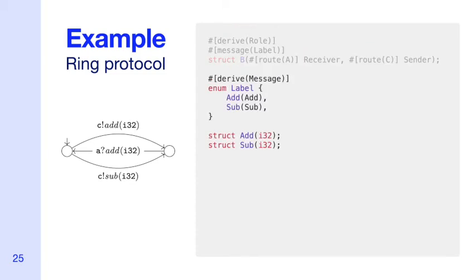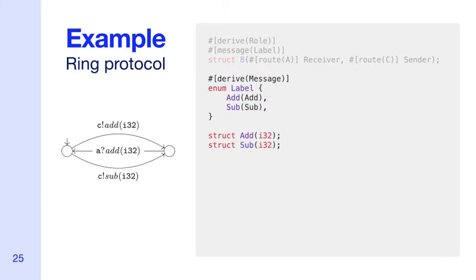Next, we declare a type for each label in the protocol, and we use an enum type as an efficient means of sending different labels over typed channels. Rust's enums are similar to C++'s tagged unions or Haskell's data types.